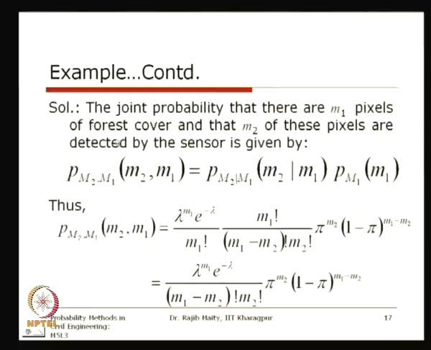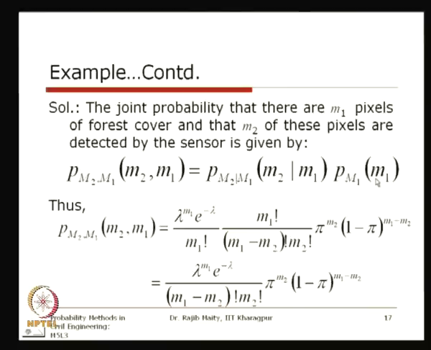The joint probability that there are M1 pixels of forest cover, and that M2 of these pixels are detected by the sensor, is given by P(M2, M1). This joint distribution is, as we discussed, the conditional distribution of M2 given M1 multiplied with the marginal of M1.